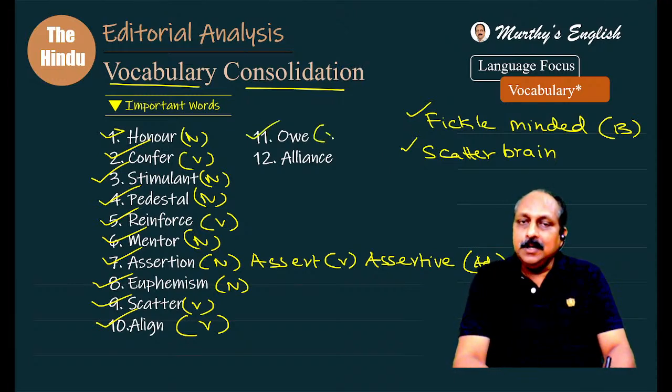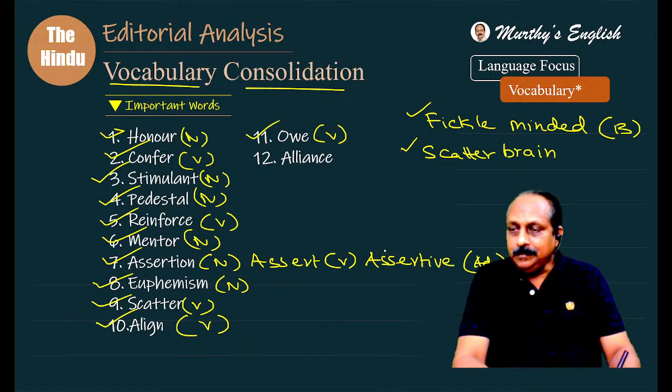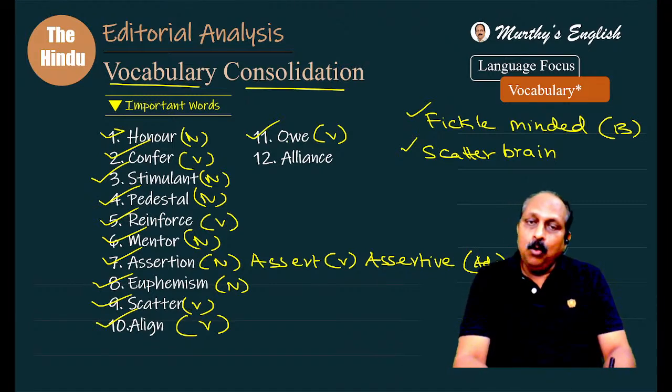Owe, part of speech verb. Word number 11. Be under obligation. Yes, Chandu. Accord, Manasa says, for which one? Align. Align more like to be in arrangement, proper arrangement, alignment, to have an understanding with someone or something. Owe, money means what? You have to pay someone something.